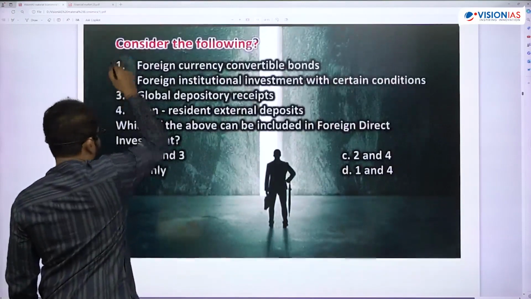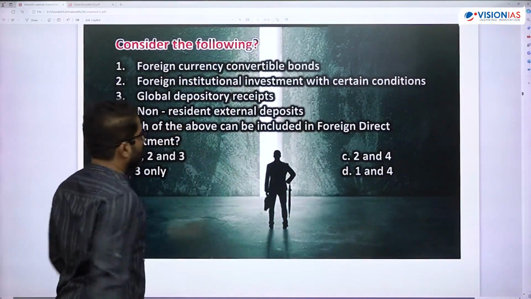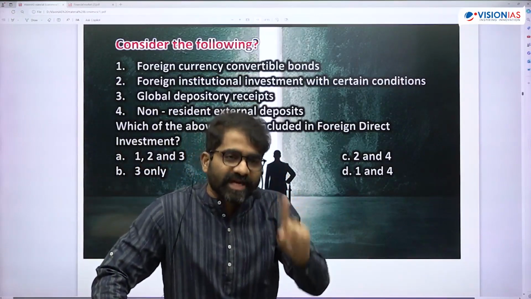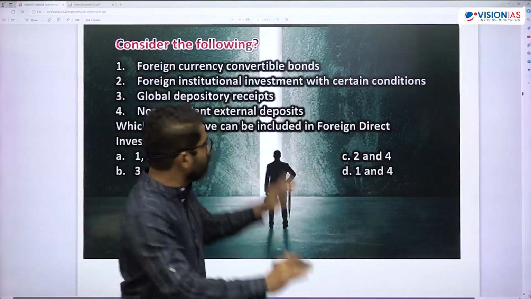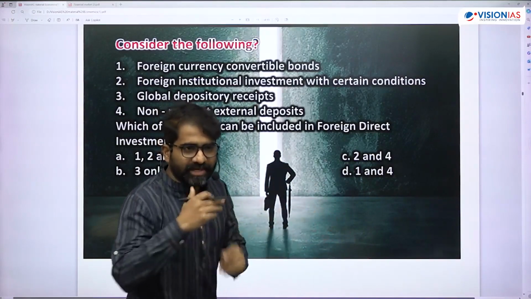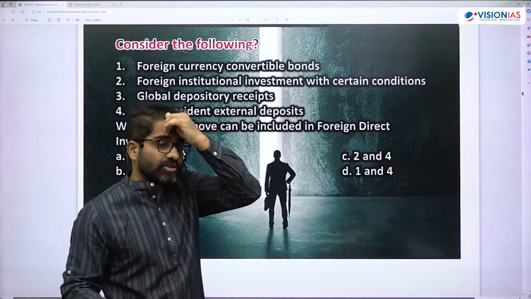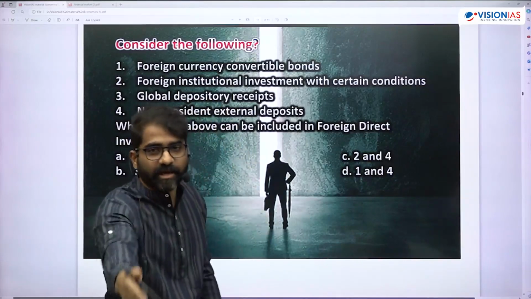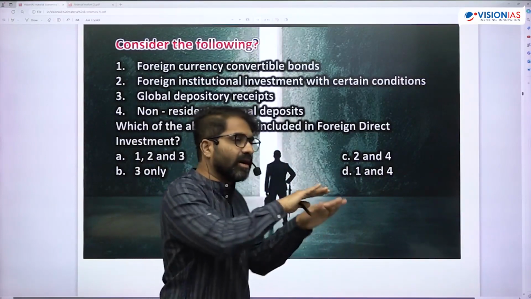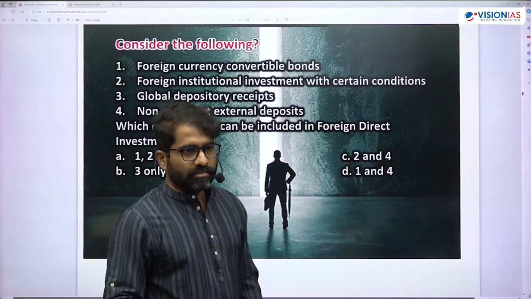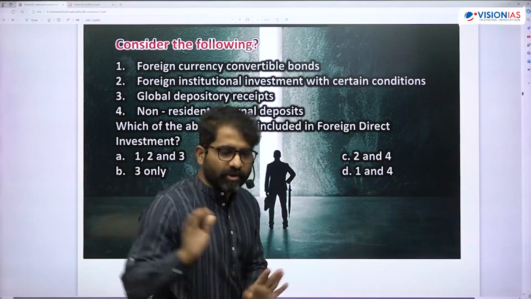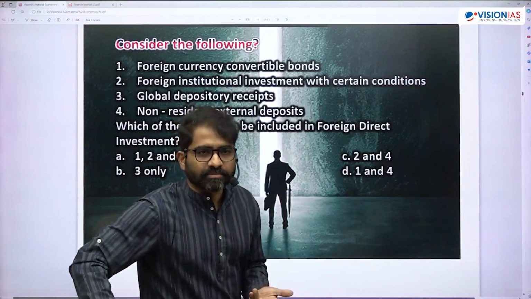See, the answer is 1, 2, and 3. You remove 4. So GDR, Global Depository Receipts, are part of FDI. According to government, government will include GDRs when it releases its FDI data. Whenever government is releasing FDI data, it includes GDRs also. When RBI is releasing its data, you go to RBI and check the BOP account, you will find GDR in the FPI. But here the question is, can it be included? Yes, according to government, it can be included. It is part of the government's FDI policy.